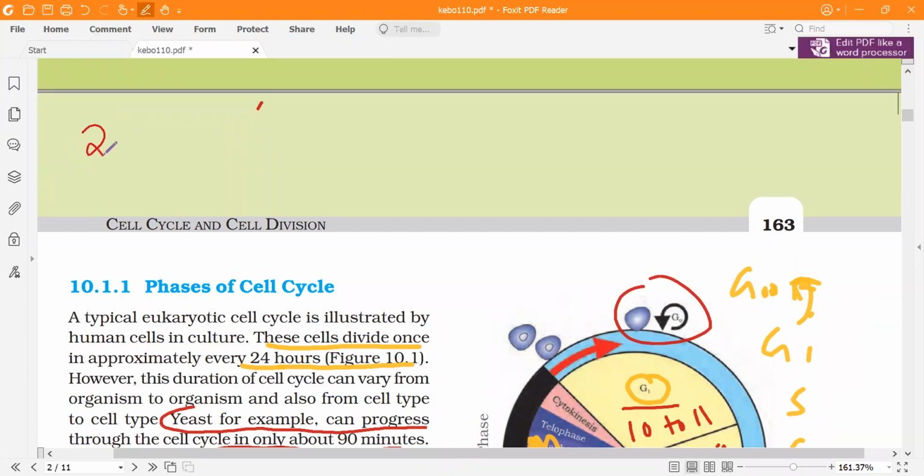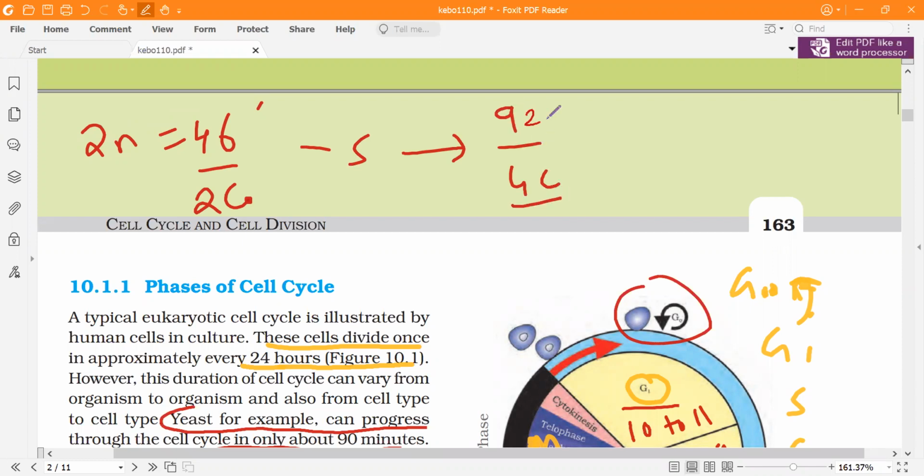So it is 2n equal to 46. This is what we refer to as 2C. So after S phase, it will become 4C. As such, the genetic content will be of 92 chromosomes, the real genetic content. But we will not use the term that the chromosome number had become 92. If they ask you a question, the chromosome number remains the same.